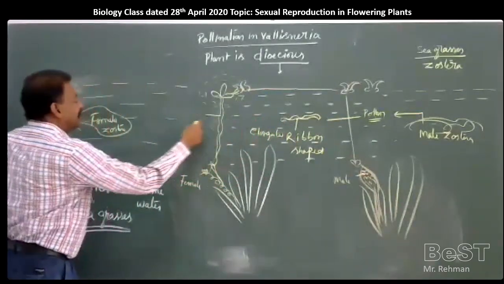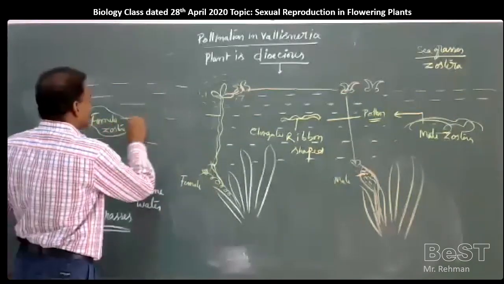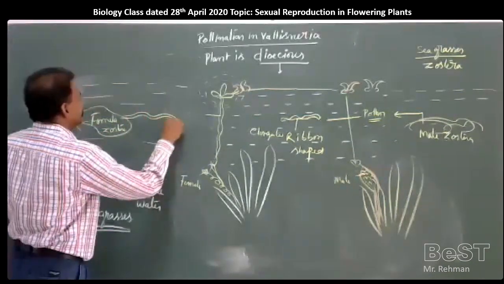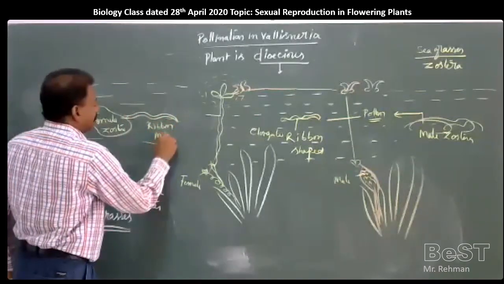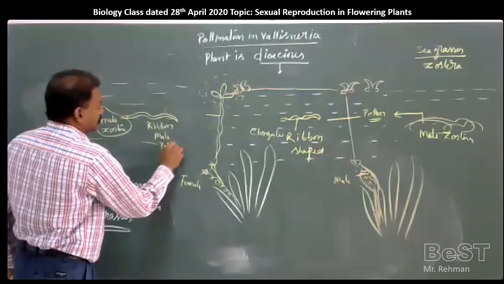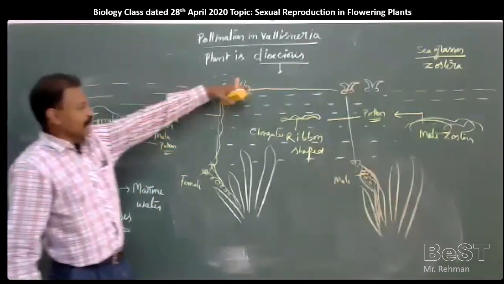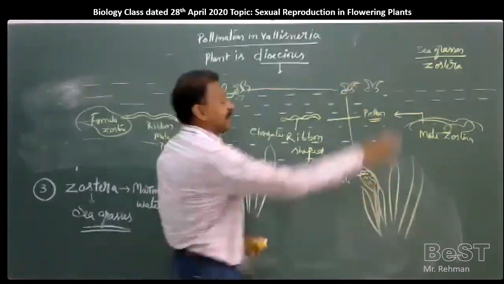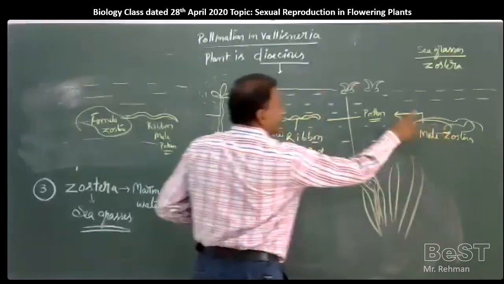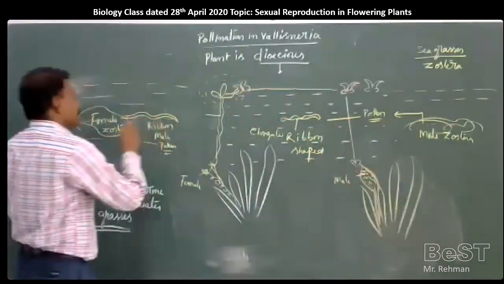Luckily, if they come and unite with the female flower, pollination happens. Here, epihydrophily is seen in Vallisneria on the surface of the water. Hypohydrophily is seen in Zostera, which is inside the water.